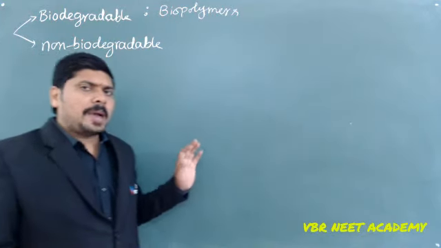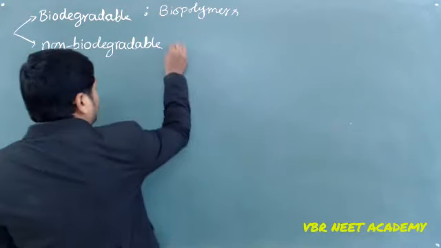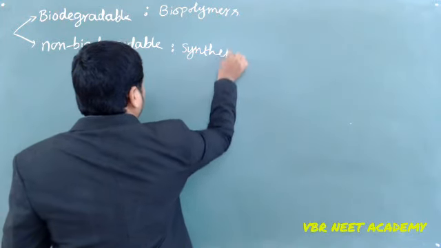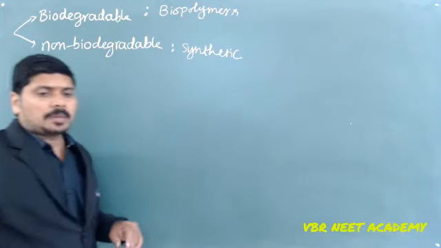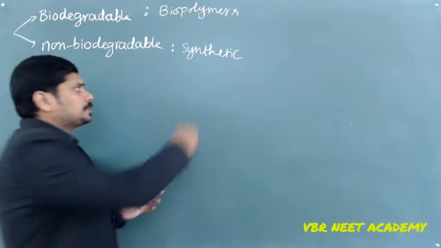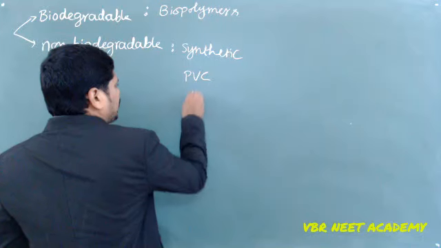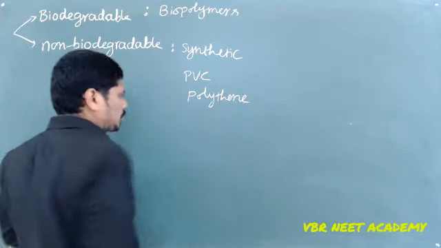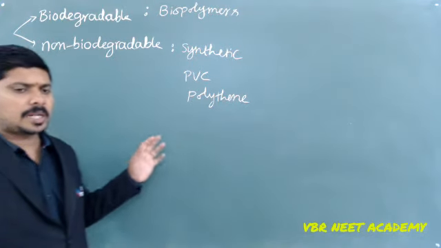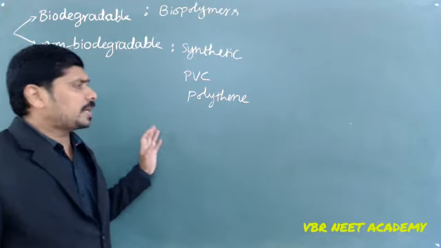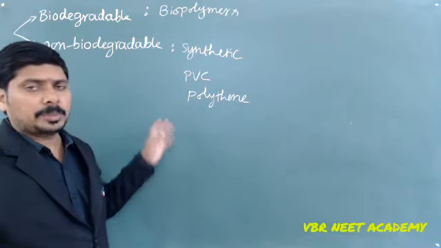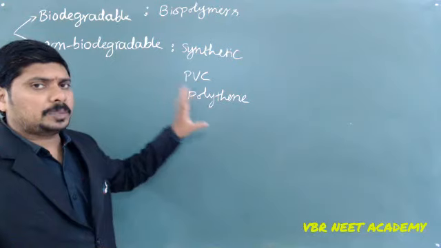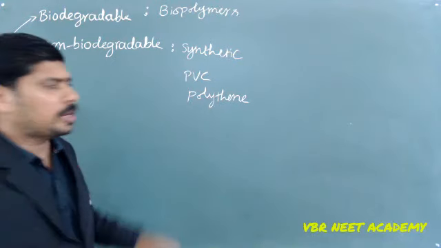And maximum synthetic polymers come under non-biodegradable: PVC, polythene. That is what we have nowadays. A lot of the pollution problem is polythene only, which is not biodegradable. That's the problem we are having. Still, all synthetic polymers come under non-biodegradable polymers. But certain synthetic polymers also come under biodegradable polymers.